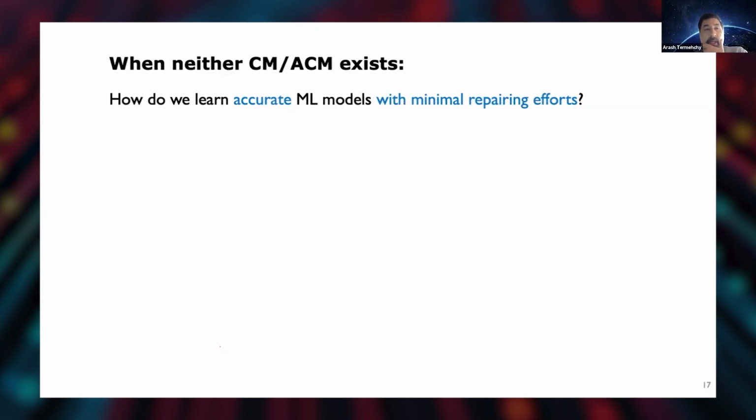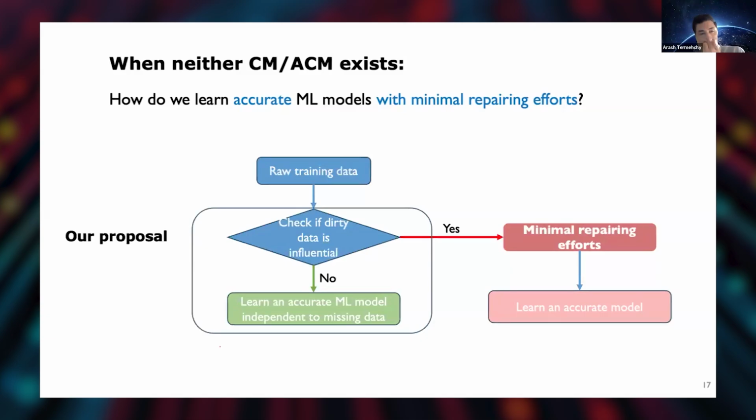So what to do then? The next natural question is, can we learn ML models in those settings with minimal repairing effort, right? Instead of repairing all the erroneous data items, I can just repair 1% of those, something like that.